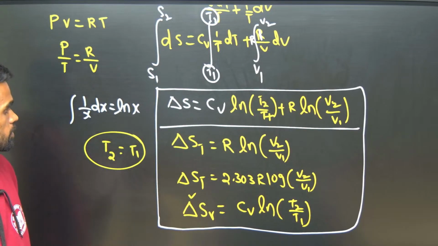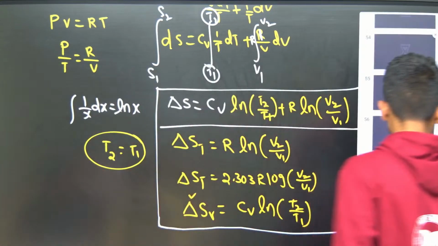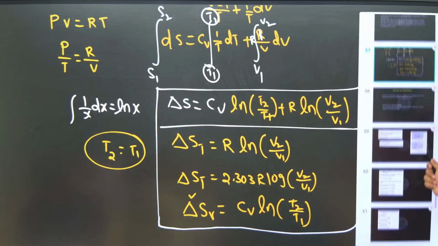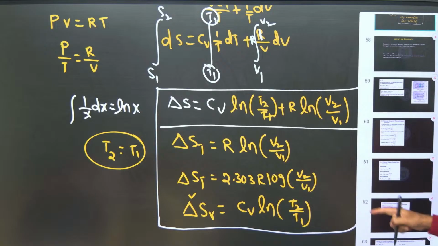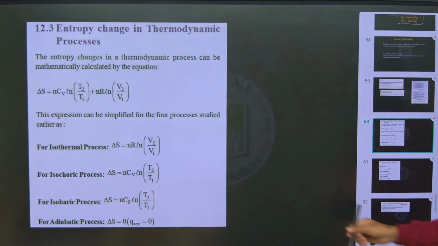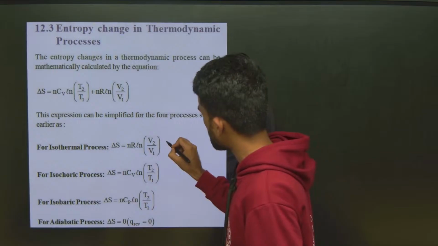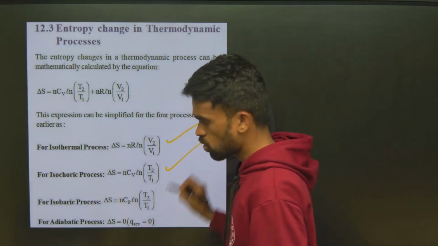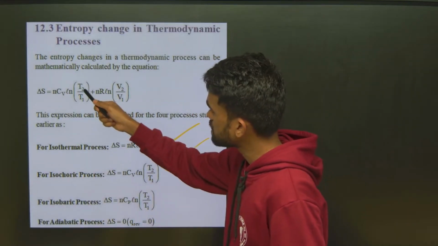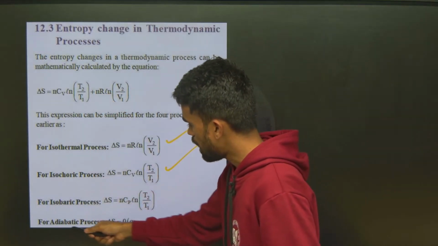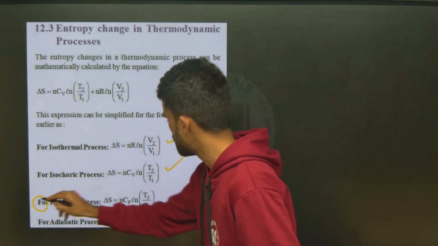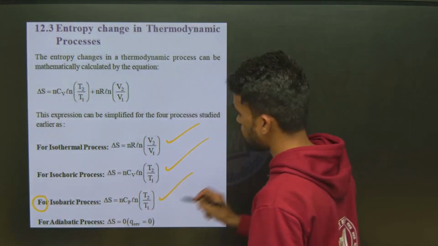Now I will show you some other important formulas that we can get similar to this. I have given it in terms of the isothermal process and isochoric process. By changing the PV terms, we can also get the isobaric one in this format. Now what about adiabatic?